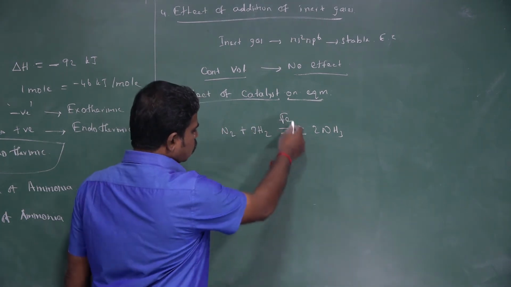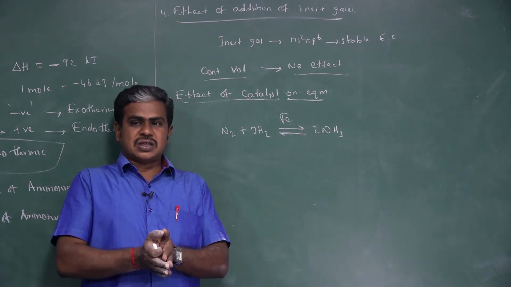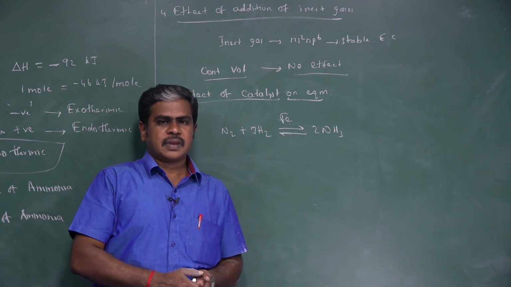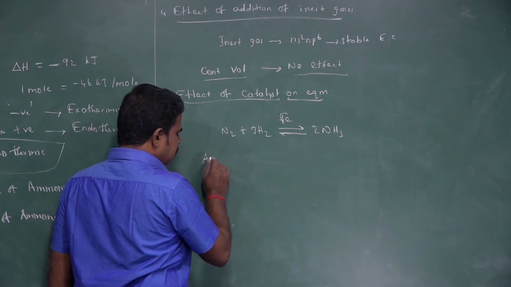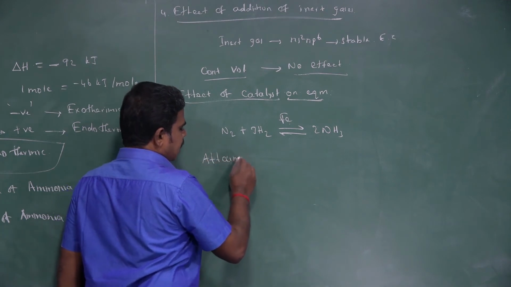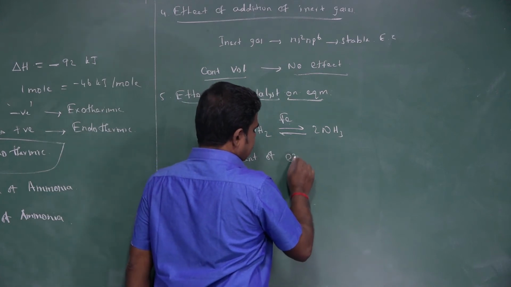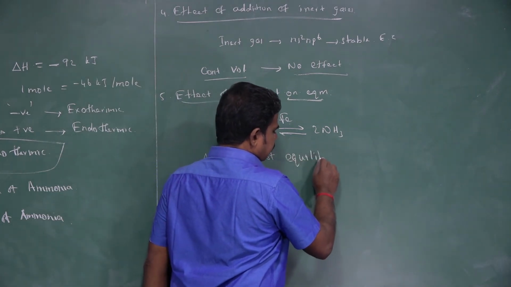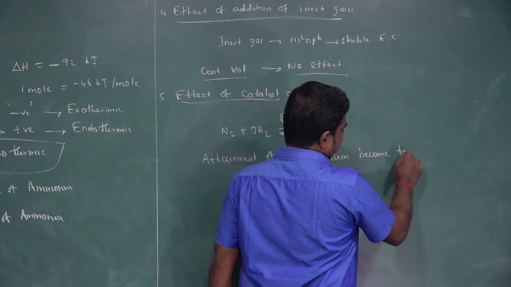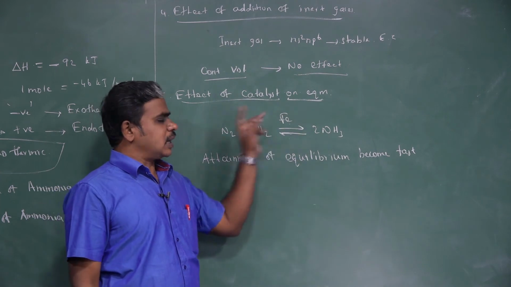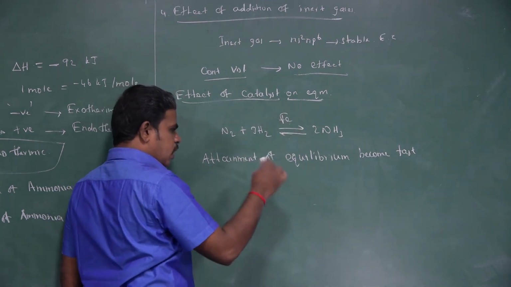Here there are two reactions, one forward and one backward, and both reactions become faster. Then what will happen here? The attainment of equilibrium becomes faster while adding the iron. Okay, listen. If you are adding that iron, what will happen?